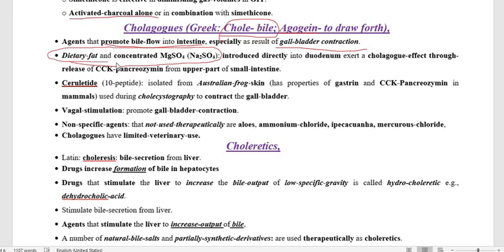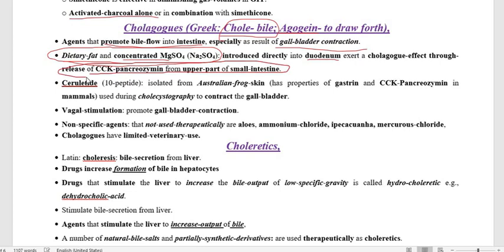The dietary fat you have to introduce directly into the duodenum, and these stimulate the release of cholecystokinin pancreozymin in the upper part of the small intestine, helping in the digestion of the fat.